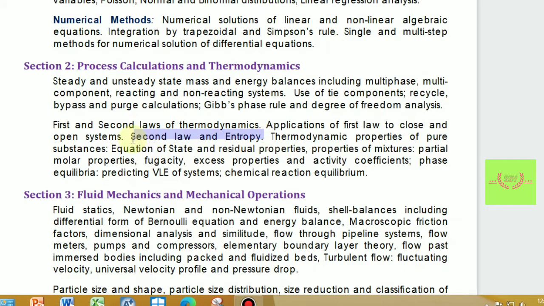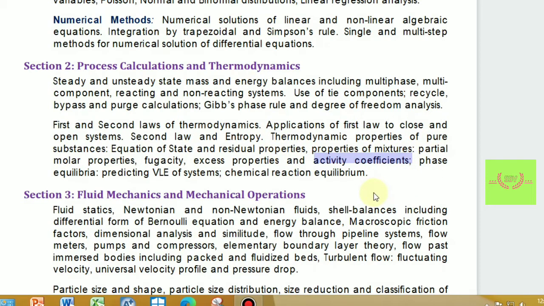Similarly, for thermodynamics, one question is fixed on the second law and entropy, that is whether entropy increases or decreases. Some condition is given that temperature is changing for a system from one point to another, and it is asked to determine its entropy. Similarly, for fugacity and activity coefficient we can see some questions.